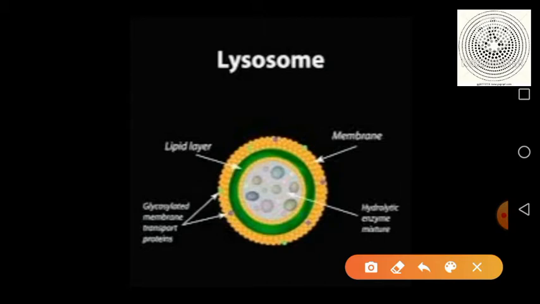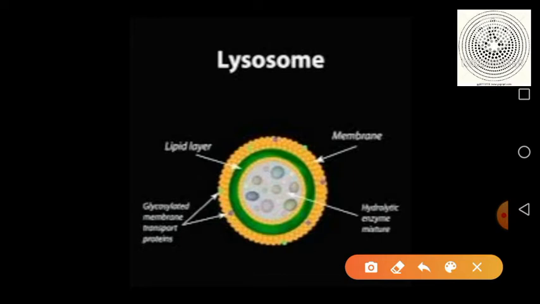Just think, lysosomes have many roles, but the major function is that they participate in the cell digestion process. So the question is, why do they have such a function?